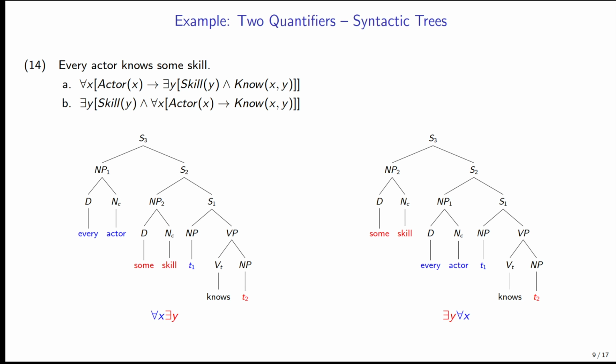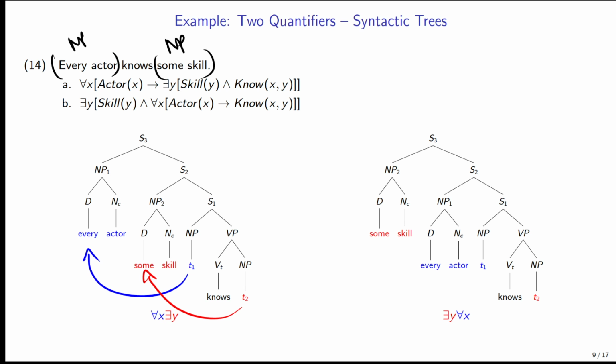Okay, let's do sentences with two quantifiers. So the sentence that we're going to analyze is "every actor knows some skill." So we have two quantified noun phrases, every actor and some skill, which means that we can move them in two orders. Either we can move every actor from the subject up into the highest position and move the direct object into the lowest position. So in this case, we have all x scoping over exists y.